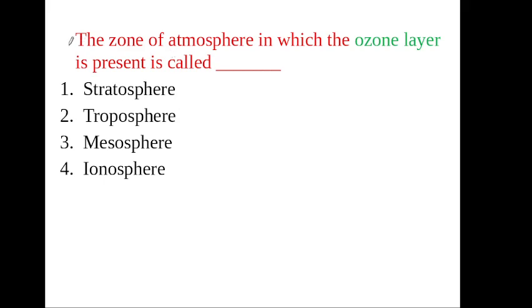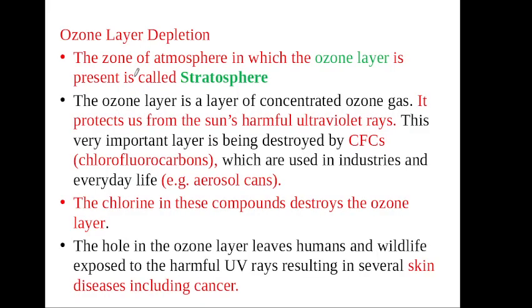The zone of the atmosphere in which the ozone layer is present is called the stratosphere. This question is very important. The ozone layer is a layer of concentrated ozone gas.